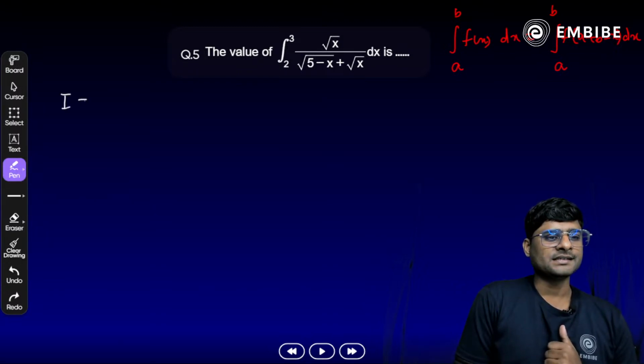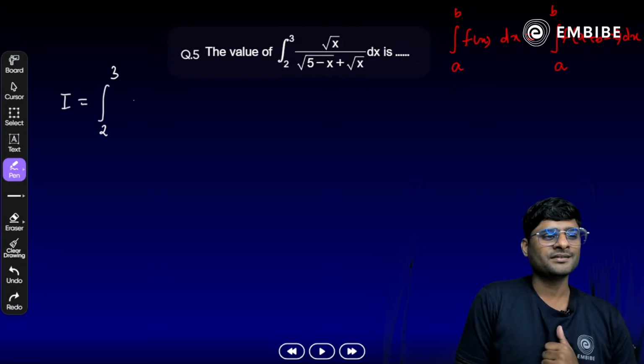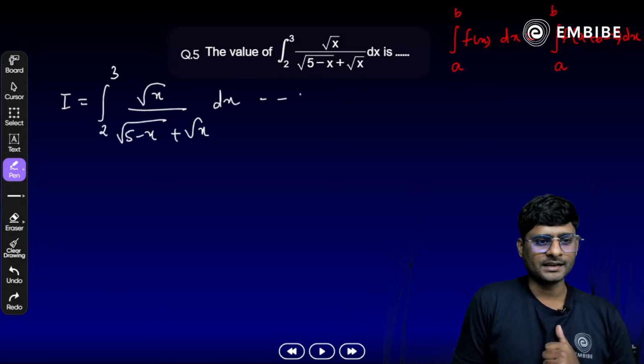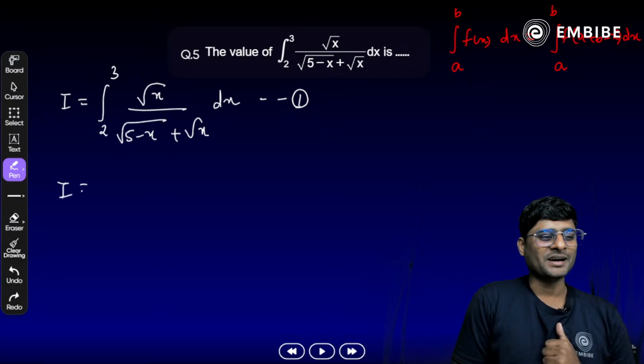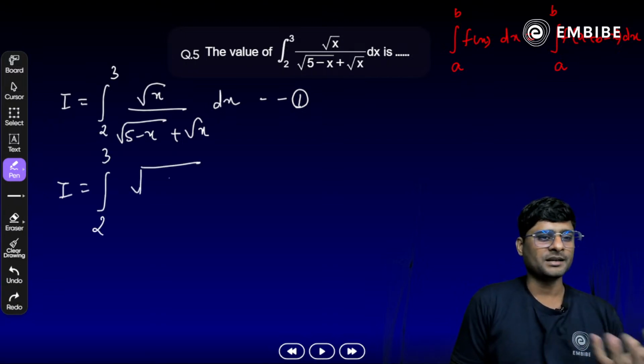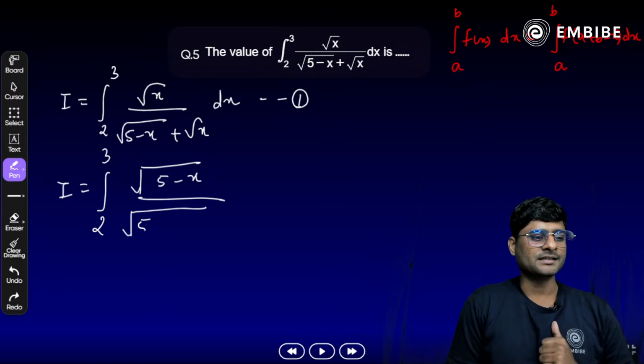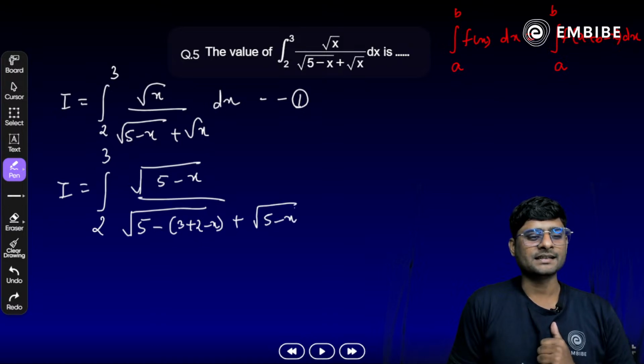So we have I equal to the integral from 2 to 3 of root x divided by the square root of (5 − x) plus root x, dx. Let's apply the property here. Assume this as equation number 1. So I is equal to the integral from 2 to 3, and 3 plus 2 should be 5 minus x. Inside the square root, 5 minus x is 3 plus 2 minus x, and here we write 5 minus x, dx.